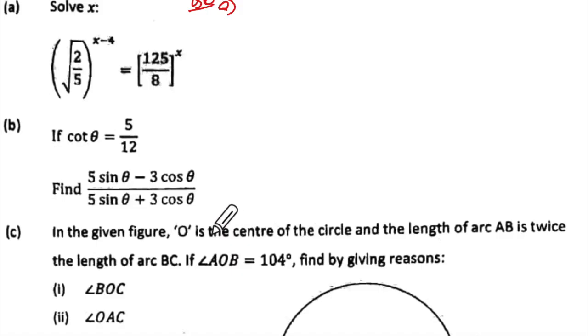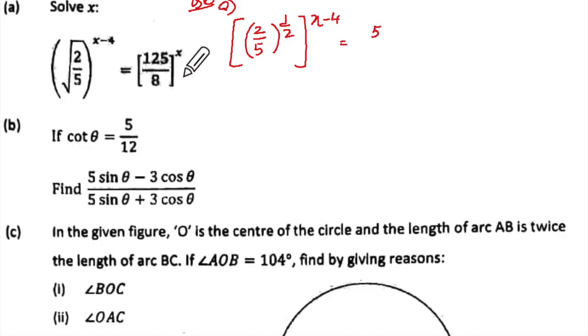Done? Okay. What will we write this as the second step? 2 upon 5 to the power half and bracket to the power x minus 4, correct? Yes. This 125 I'll write as 5 cube and this will be 2 cube, but I will write it together like this, understood?